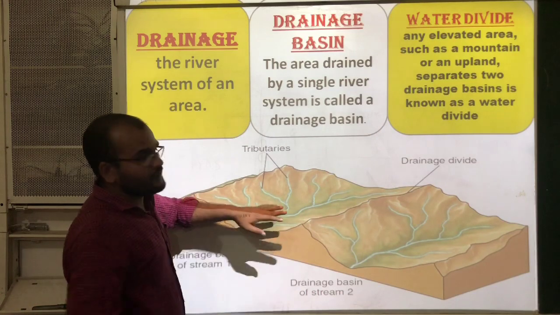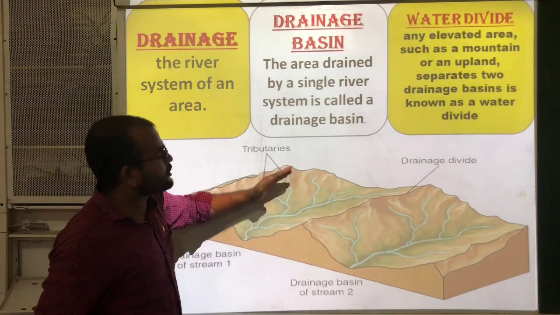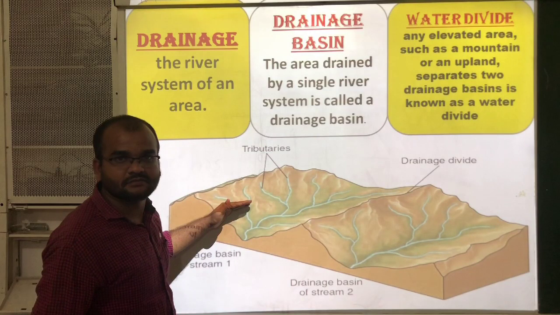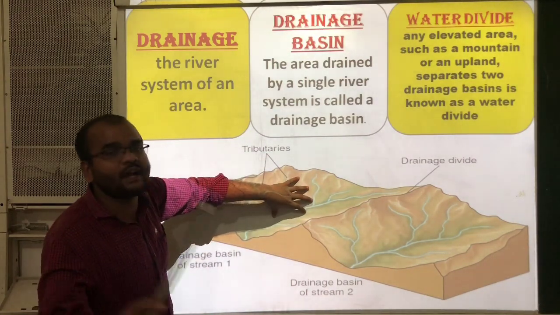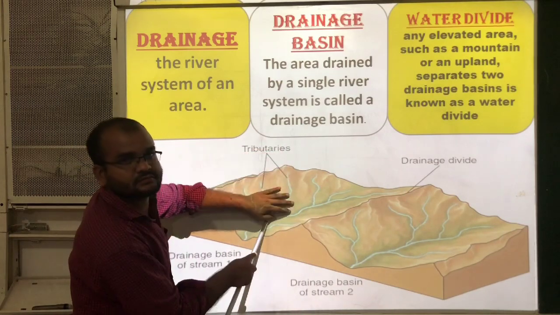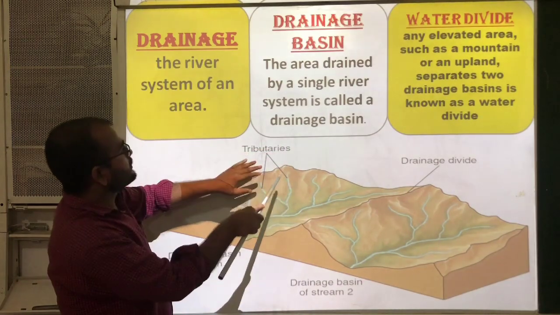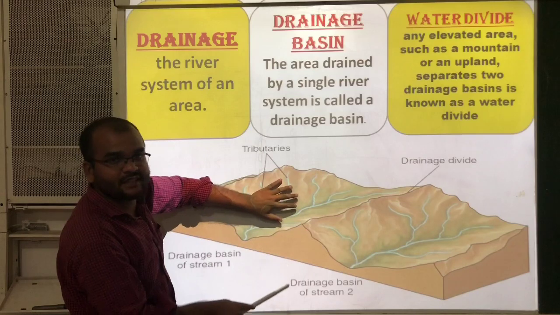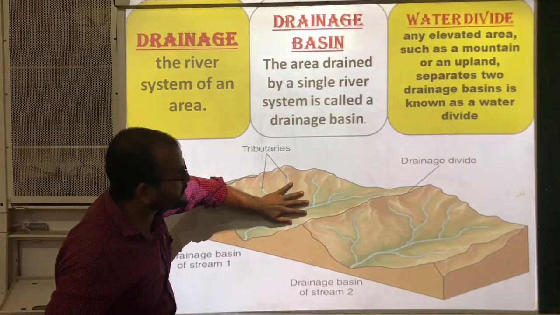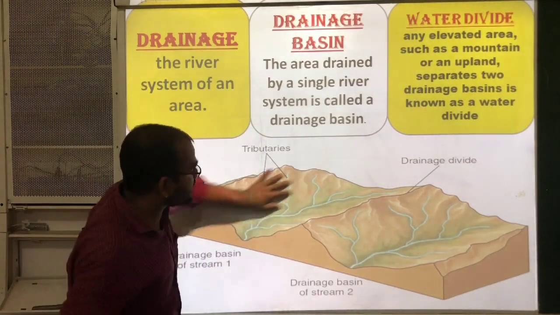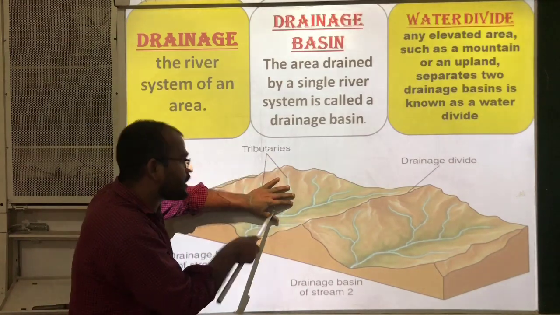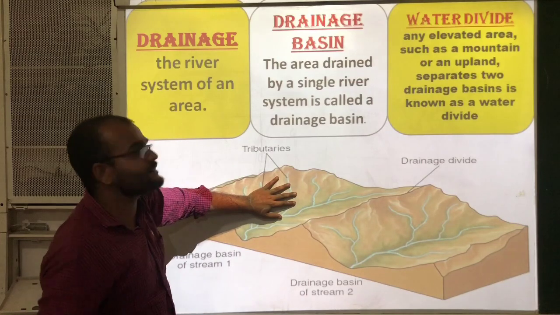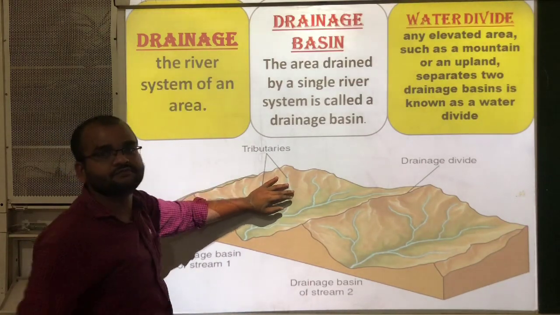Here one river and its tributaries are present, all flowing through one area. That's why this is called the river system of this area. This river system of this area is known as drainage.